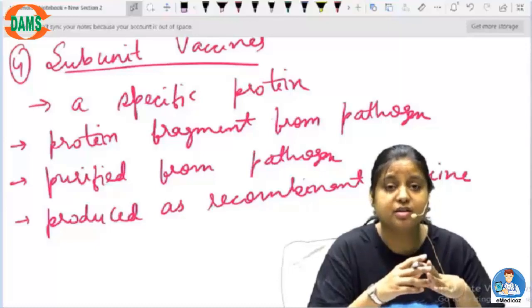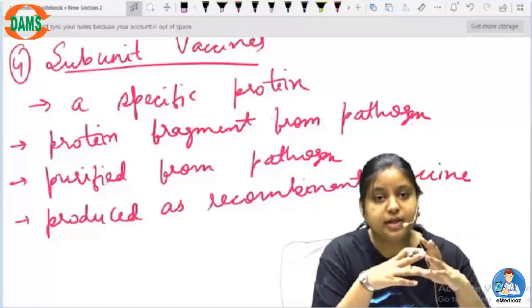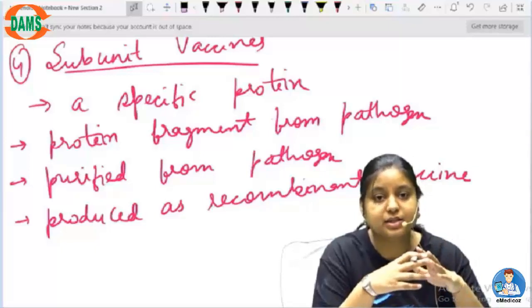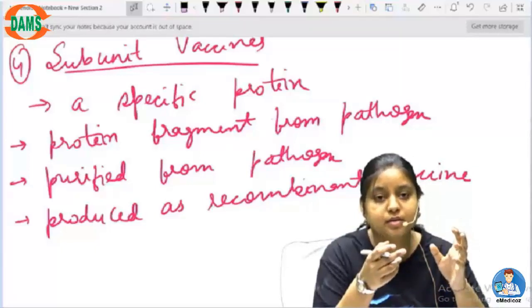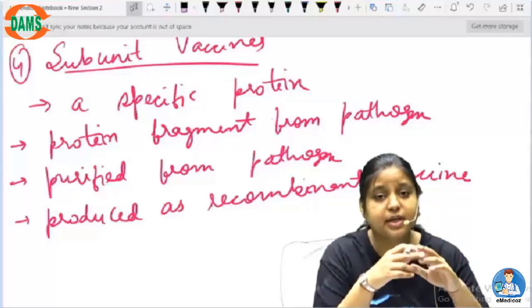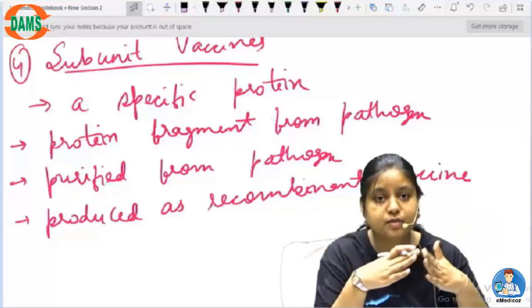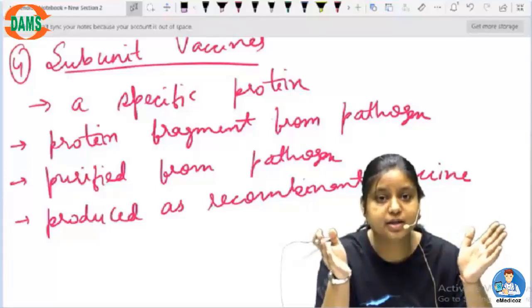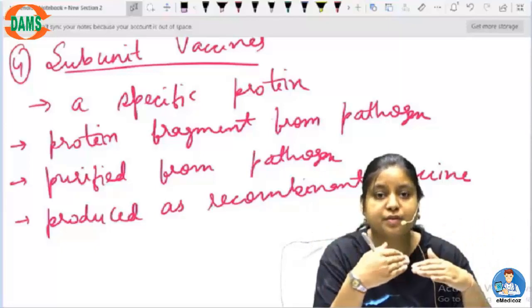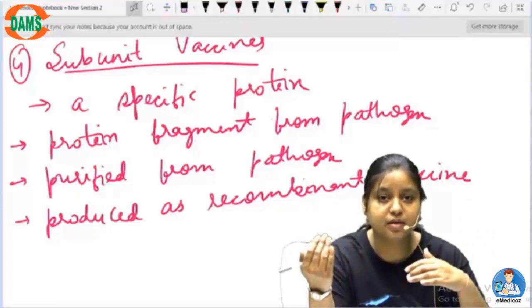Sometimes what happens is that whatever enzyme or protein is acting as a virulence factor, the entire protein is not virulent. Okay, as you know, the protein runs from C terminal to N terminal, and there are specific domains or helices, and then there are loops.